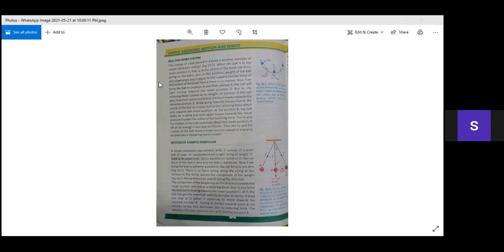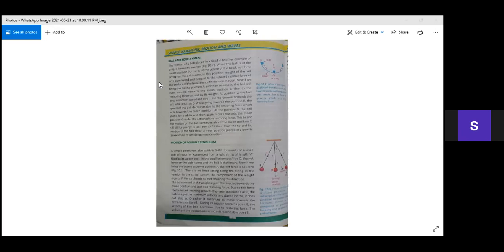Recall what is inertia? The property of a substance to continue its state of rest or of uniform motion unless and until some external force acts on it. This is the definition of inertia, and due to this property, the ball will not stop at O but continue its motion towards the extreme position B. This is the basic movement of the ball in a bowl.